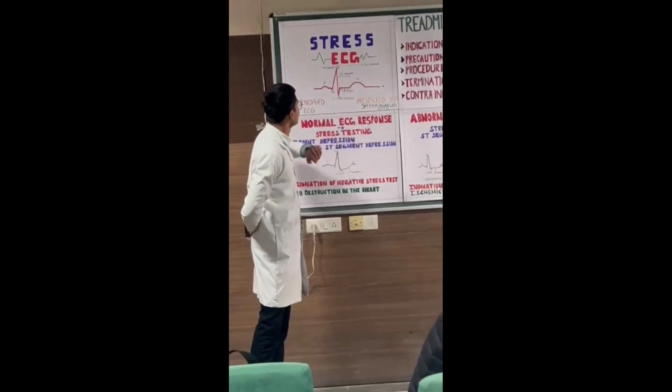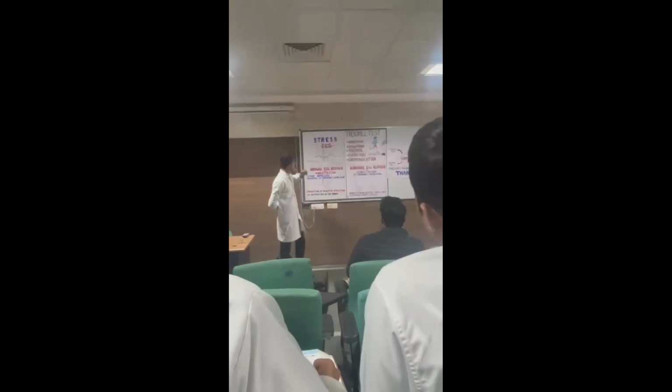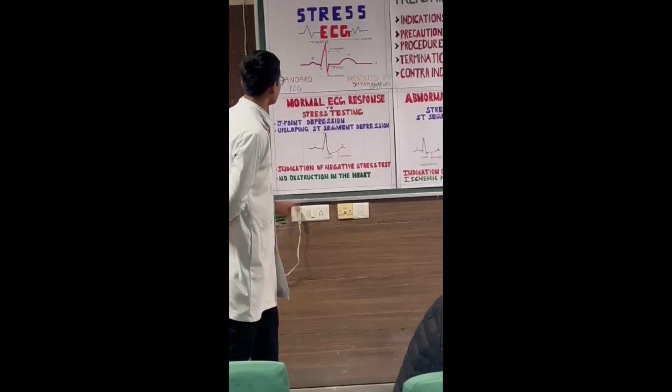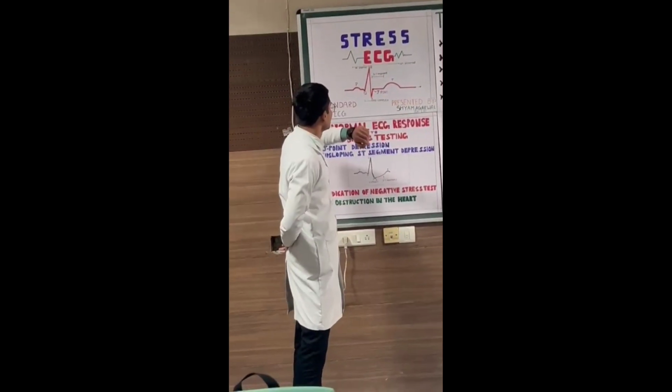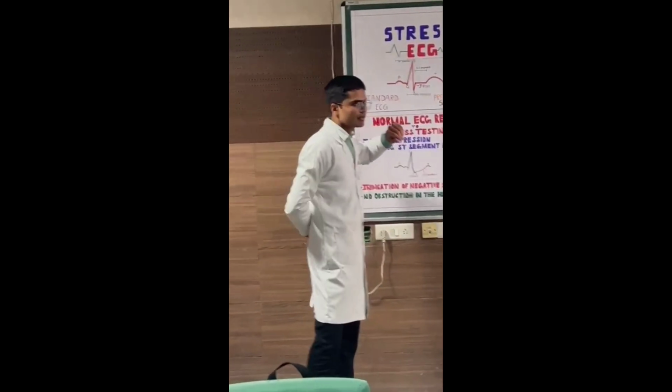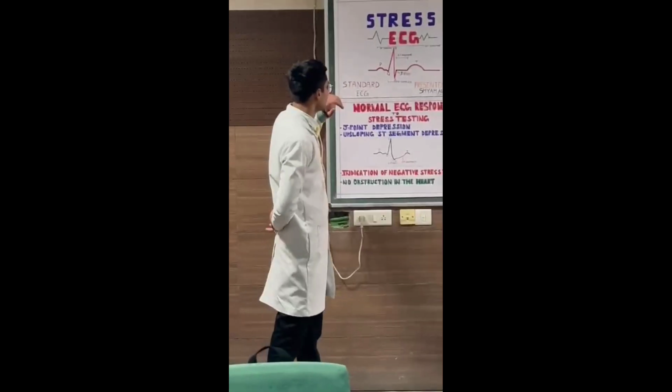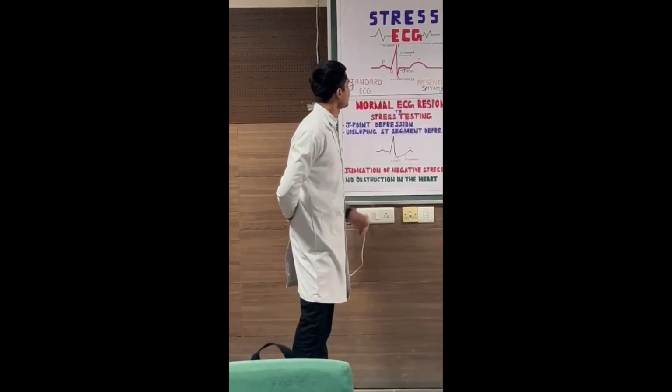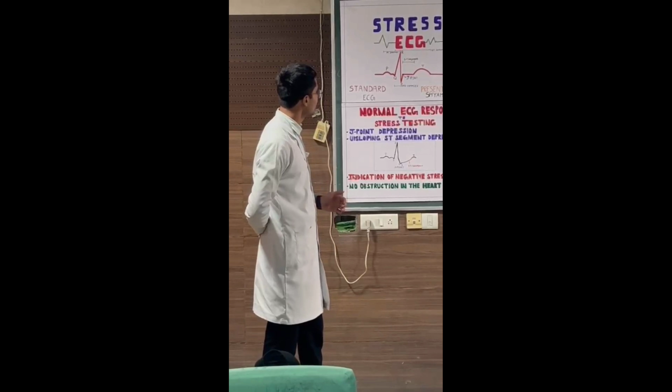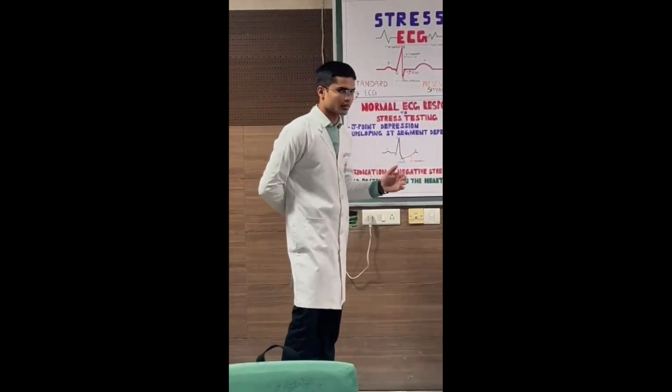Then we have the QT interval, which is the interval between the onset of the Q wave and the termination of the T wave. The duration of this interval is 0.4 seconds, and it signifies the electrical activity in the ventricles. Then we have one segment, that is the ST segment, and the duration of this segment is 0.08 seconds, and a J point, which is the junction between the ending of the QRS complex and the starting of the ST segment.